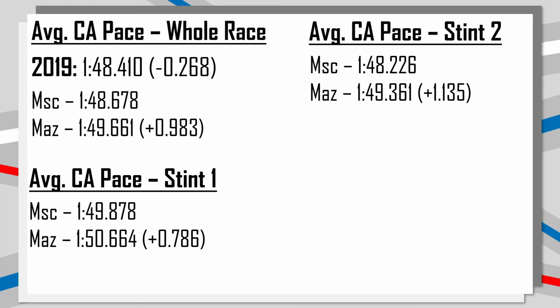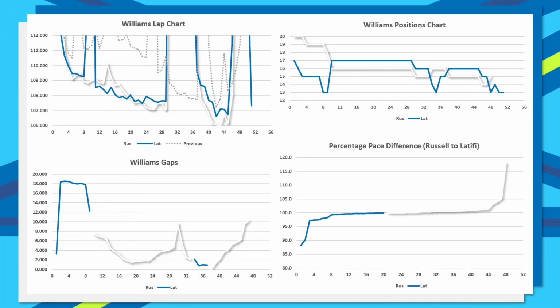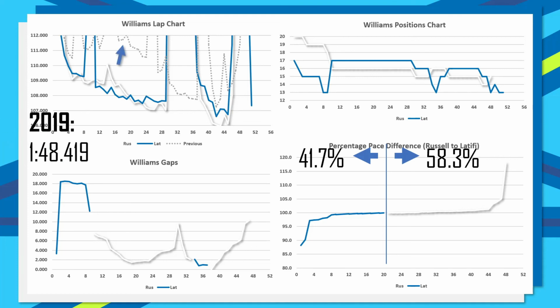And then finally, for the race edition of the Race Weekend Data Analysis, we'll take a look at Williams, and splitting their percentage pace difference down the middle. For 41.7%, it was Nicholas Latifi who was the faster of the two, and for 58.3%, it was George Russell in white, with their 2019 pace being a very slow 1 minute 48.419. With, interestingly, George Russell actually starting all the way at the back with a very early pit stop, which spiked the gap to about 18 seconds.